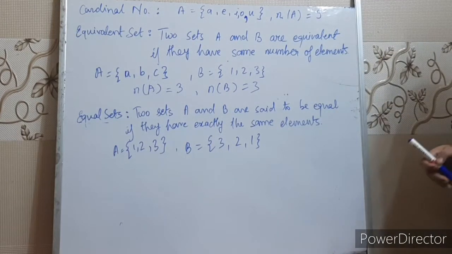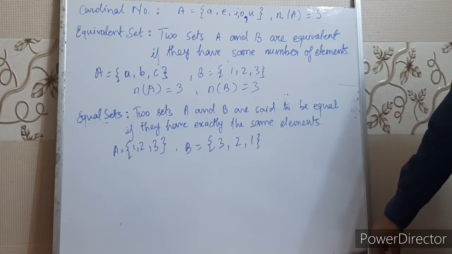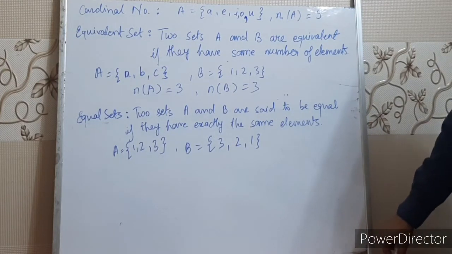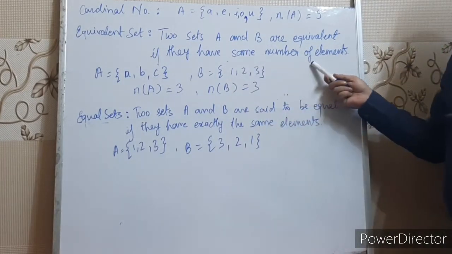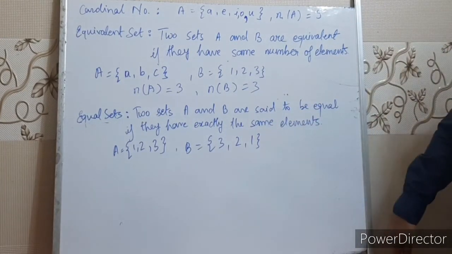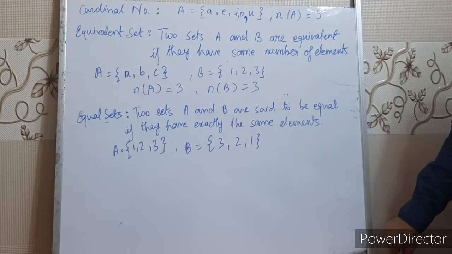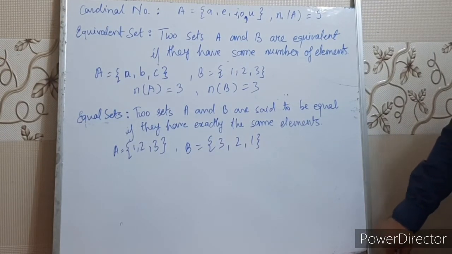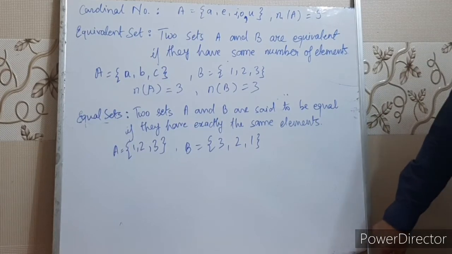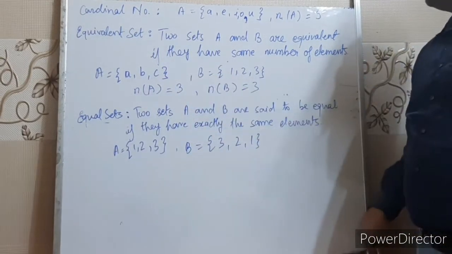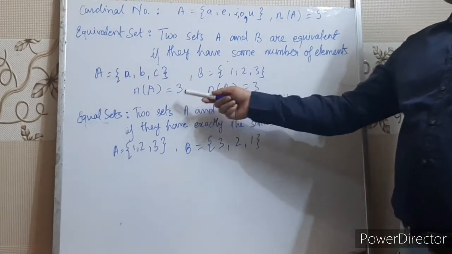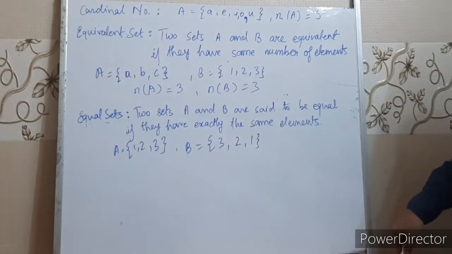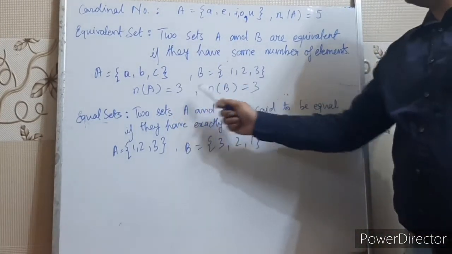Next is equivalent set. What is equivalent set? We say that two sets A and B are equivalent if they have the same number of elements. That means if the cardinal numbers of two or more sets are equal, those sets will be equivalent sets, right? Suppose here I have taken example, set A has elements a, b, c, set B has elements 1, 2, 3. So the cardinal number of A is 3, cardinal number of B is also 3. That means both the sets have the same cardinal number.